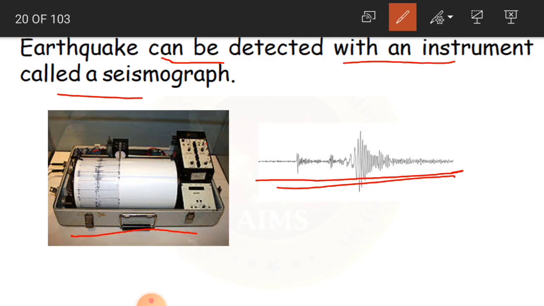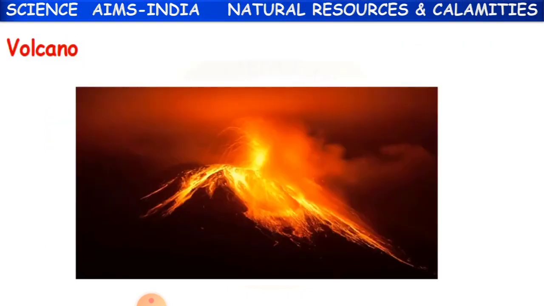Same here, the earthquake is read in the form of a graph. And this instrument which is going to give us that graph is known as seismograph. Clear, children?